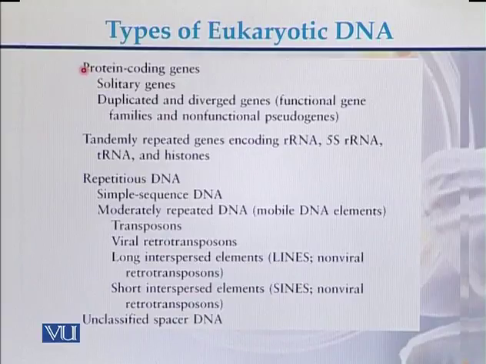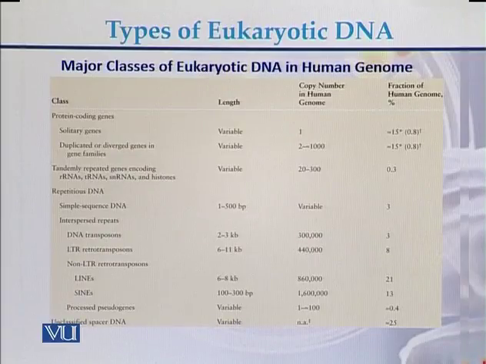It can be protein coding, it can be tandemly repeated genes, it can be repeated DNA, and it can be unclassified spacer DNA. Major classes of the eukaryotic DNA in human genome. In case of human genome, we see that there are protein coding genes that can be in two different forms.